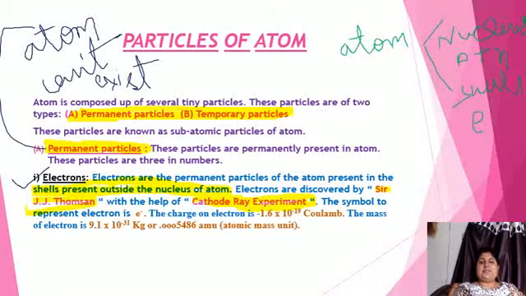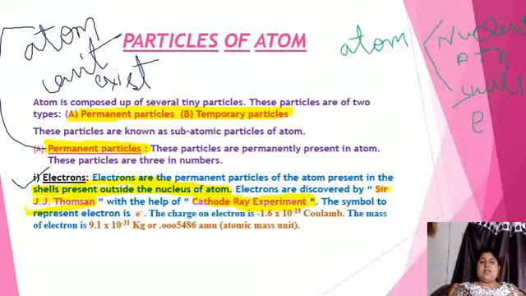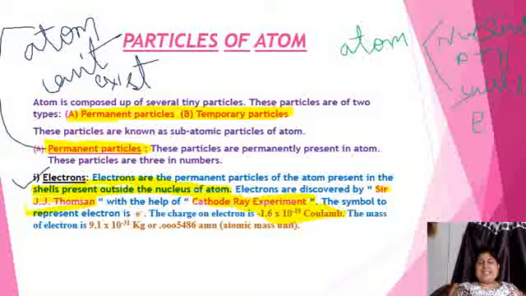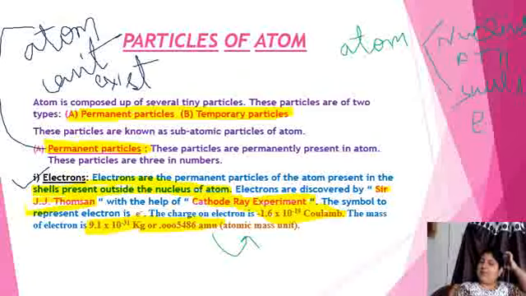By his experiment he came to know that the charge on an electron is minus 1.6 into 10 to the power minus 19 coulomb, and the mass of an electron is 9.1 into 10 to the power minus 31 kg or 0.005486 AMU. AMU stands for atomic mass unit. It is the smallest unit in which the mass of a proton, electron or atom is measured.